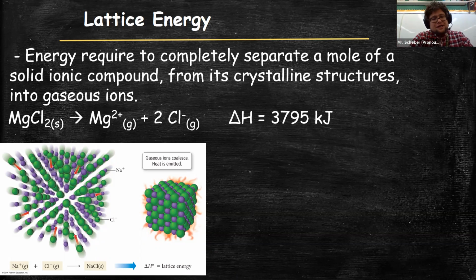Now, unfortunately, and this is going to be super confusing, some define it as going from the separation of a solid ionic compound into gaseous ions, and some define it as the opposite. In reality, the lattice energy is just related to the amount of energy associated with the formation of that crystal lattice structure. And the only difference between the two definitions is the value of delta H, or the value of the energy.